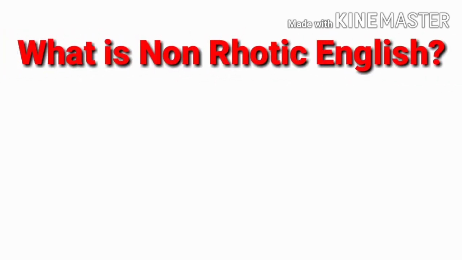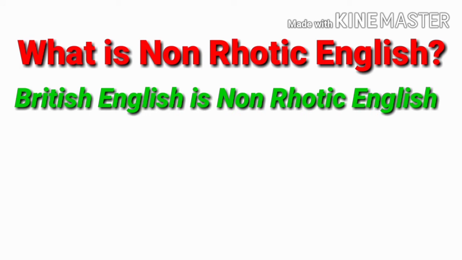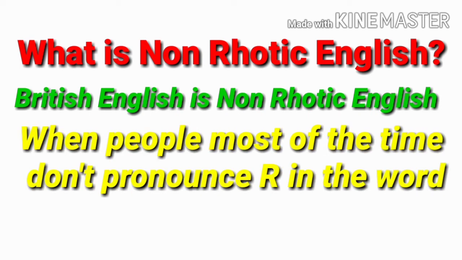Now we will know what is non-rhotic English. Before that, just know it. British English is called non-rhotic English. And what is non-rhotic English? When people most of the time don't pronounce R in the words, at that time this is called non-rhotic English.